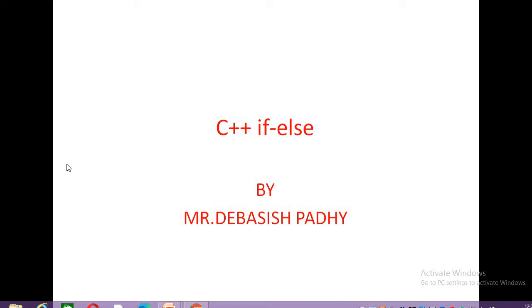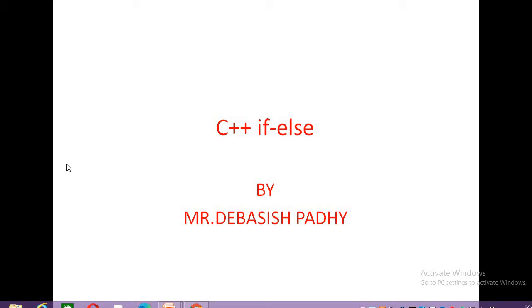Whatever line you have written in the if block, the compiler will execute. And if the condition is false, the else block is executed. That means whatever line you have written in the else block, the compiler will execute that line.